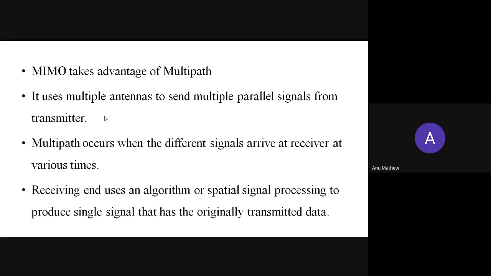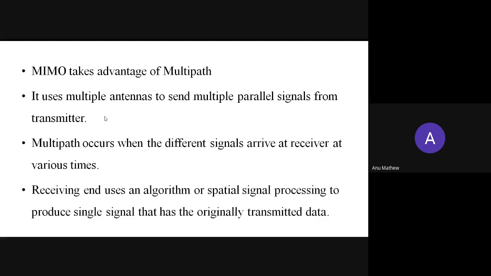It uses multiple antennas to send multiple parallel signals from the transmitter. So there will be a way to send the information signal from the transmitter to the receiver. In the case of MIMO, it uses multiple antennas to send multiple signals in parallel from the transmitting end.